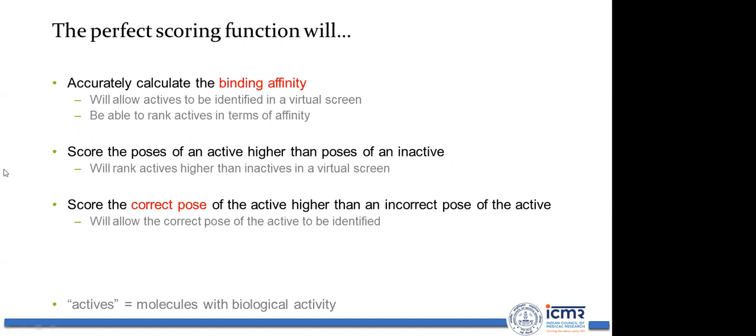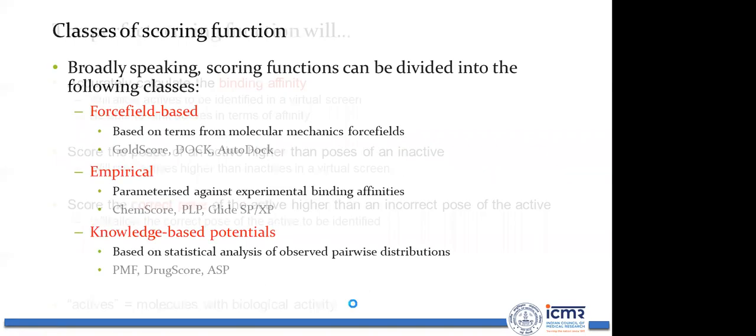Score the poses of an active higher than the pose of an inactive, and score the correct pose of an active higher than the incorrect pose of the active. Okay, so the active is nothing but the molecule with biological activity.